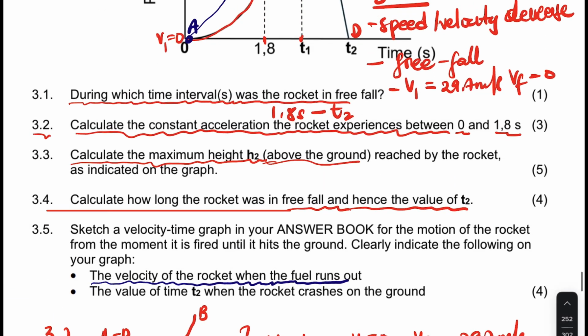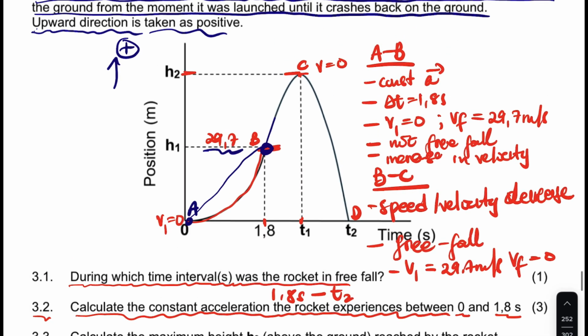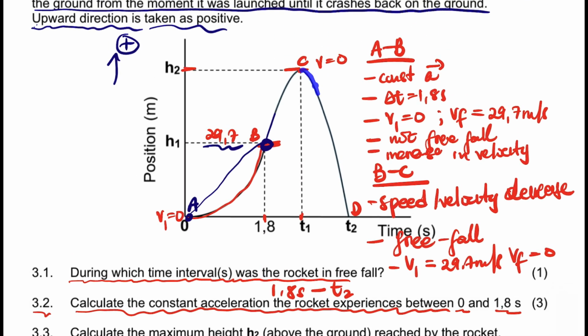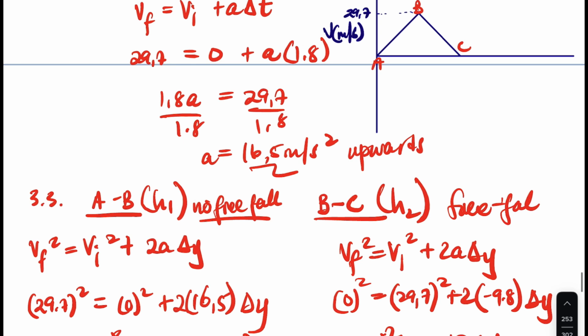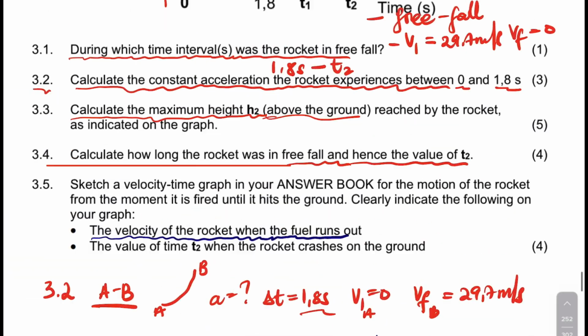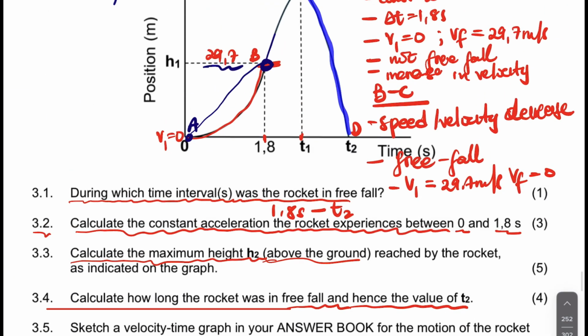And then what happened? It continued further down in the negative direction, which means the velocity was increasing, but in the negative direction. So don't be shocked when it's going down. When the velocity decreases here, it decreases still in the positive direction.